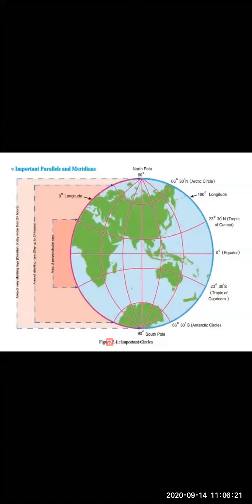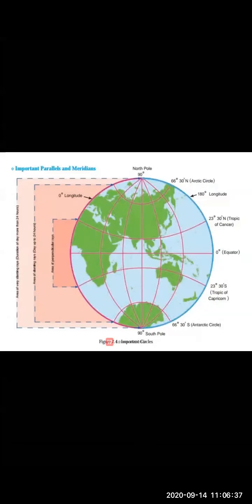Towards the poles, from the Arctic Circle and the Antarctic Circle towards the poles, that region is receiving extremely slanting rays.